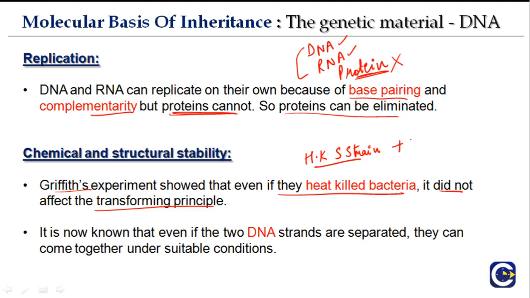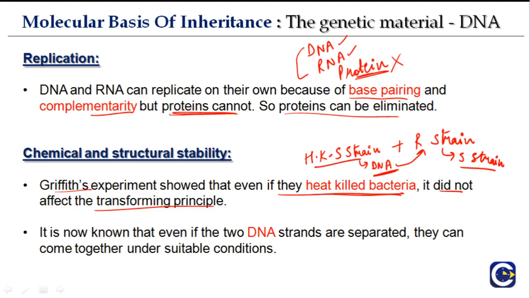However, when it was put with the R strain, this DNA of the heat killed S strain got into this R strain and converted it into S strain. Okay, this is revision from the last part. So even under the situation of heat killing, providing high temperature, this DNA was capable of coming back and transforming the R strain. Okay, so Griffith's experiment showed that even if the bacteria were heat killed, it did not affect the transforming principle. Therefore, it was chemically and structurally stable.